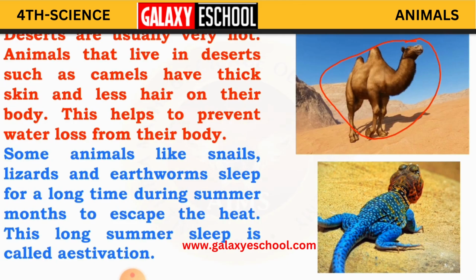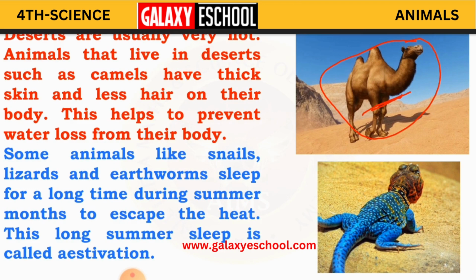If you observe the picture, children, how is the skin of the camel? It has a very thick skin and very little hair. Why? To tolerate the heat, in the sense to bear the desert heat. This helps to prevent water loss from their body. Because of this thick skin and less hair, they will not lose water.